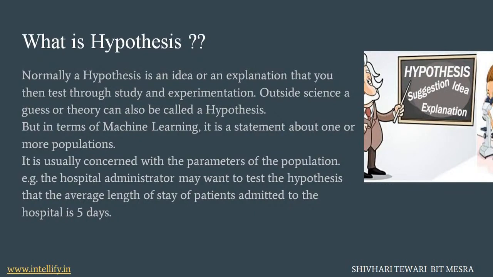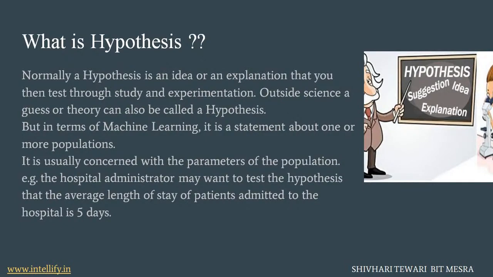We will calculate the statistics of the data, and if the result we have got from the test is the same as the result we assumed before the testing, then we can say that our hypothesis is true and we can declare it as a theory. If the result is not equal to the assumed result, in that case we will check how close our result is to the assumed result. This is called the closeness of the result, or closeness of the test. This is how a hypothesis is converted to a theory.